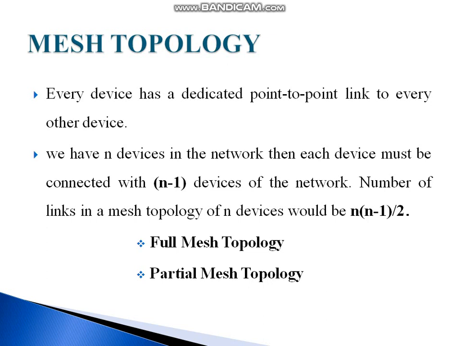We can also use this formula to know whether a network is fully meshed or partially meshed. If the number of cables is less than the total required number of cables, it is partially meshed. If the number of cables is equal to the total number of cables required, it is full mesh topology.